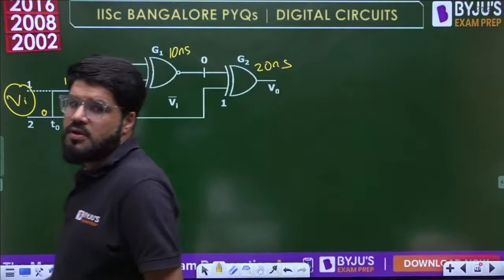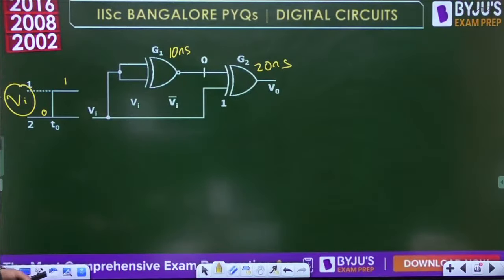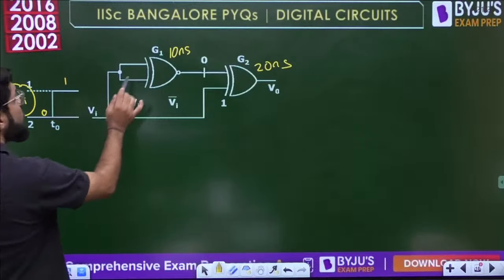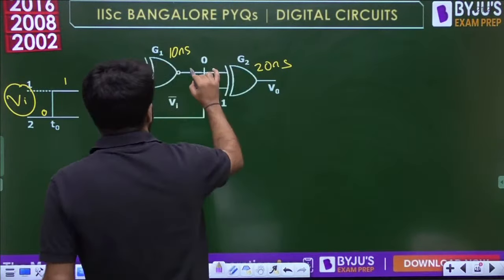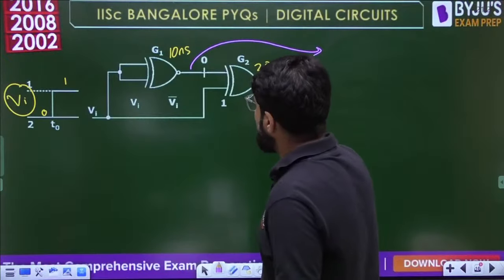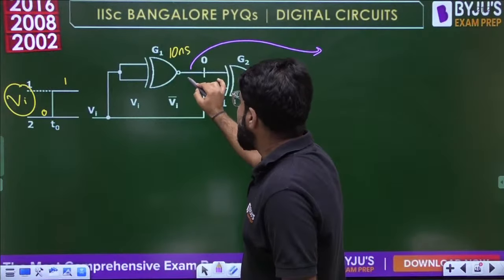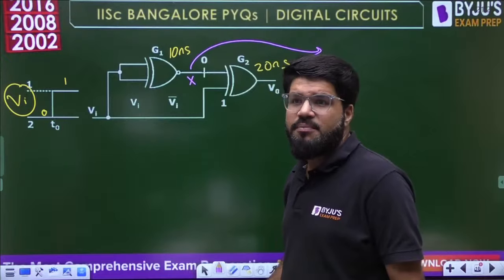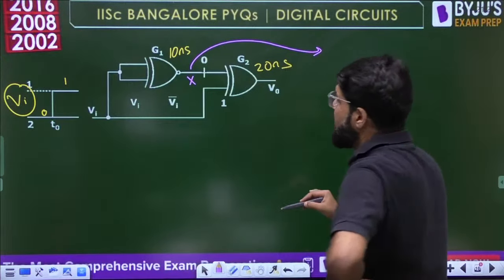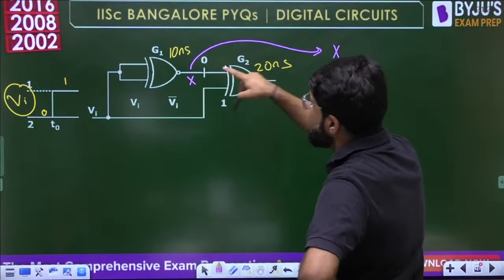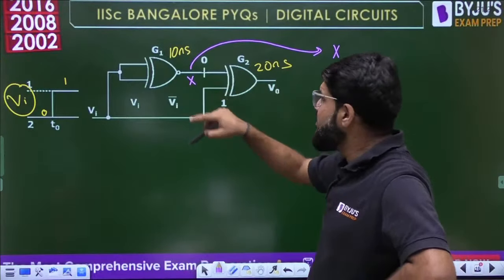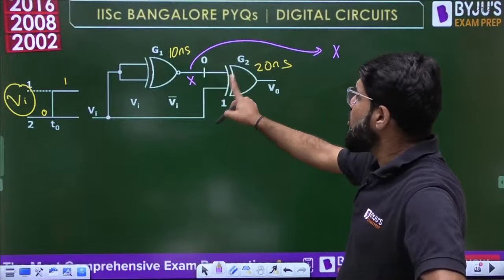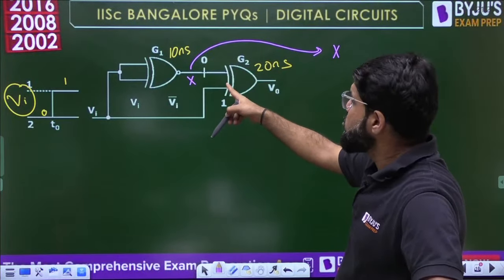Okay, let's move ahead. Now, this input first goes to the XOR gate. Ideally, what is the output of the XOR gate? Suppose this is some variable, let's say x. So what is the value of x? It is an XOR gate, but both the inputs are shorted. No, this should not be an XOR gate. Both the inputs are shorted, so the output would be 1.